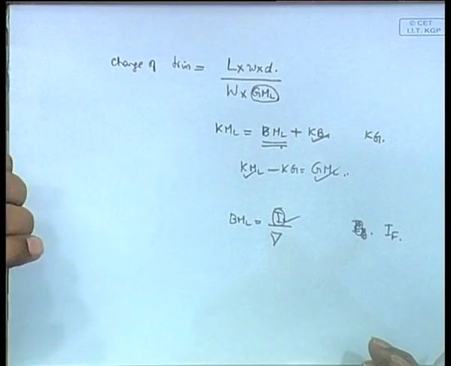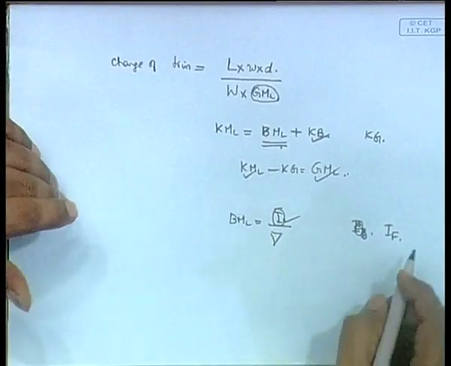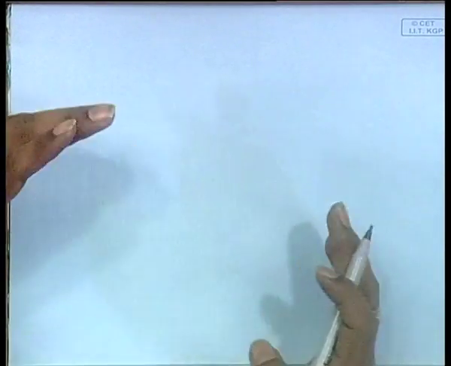Okay, now let's start from the beginning. You are given the half ordinates, that's why you are given the half ordinates, to find IF. Different stations you are given the half ordinates.